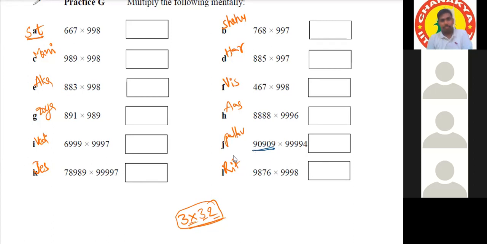Pallav, are you there? 109, sir. Read this number. 90,909. It is above base. 1 lakh. So you need to take 1 lakh as the base.